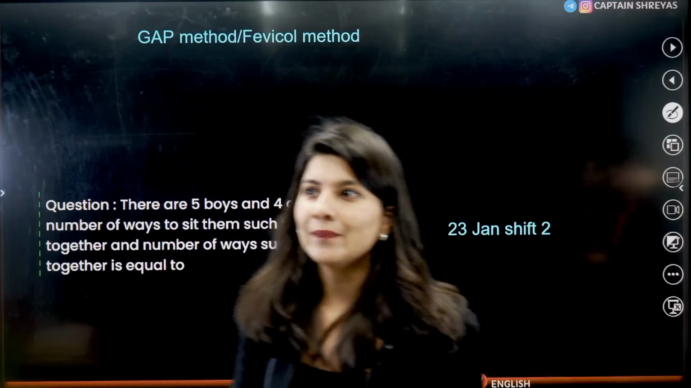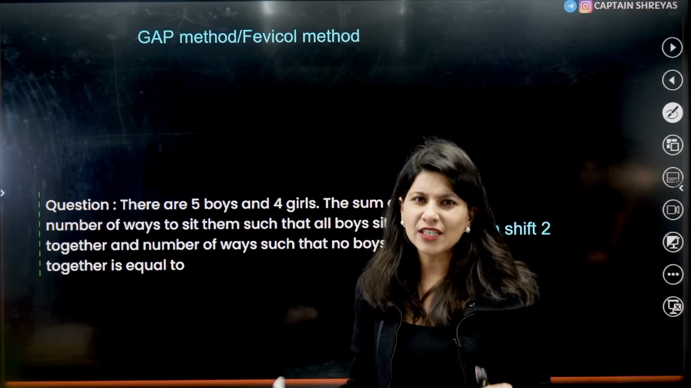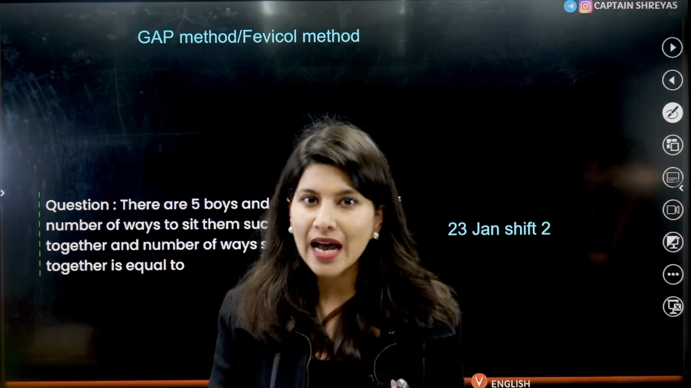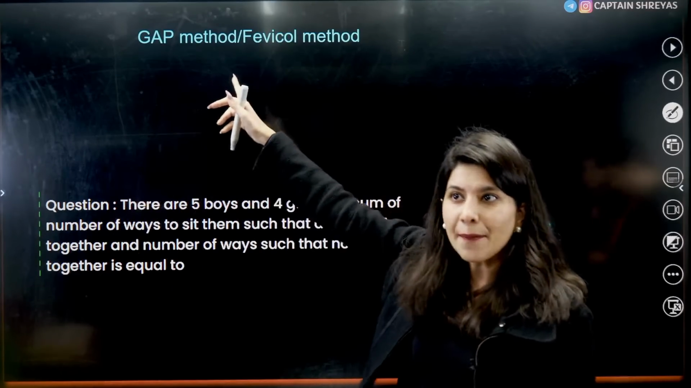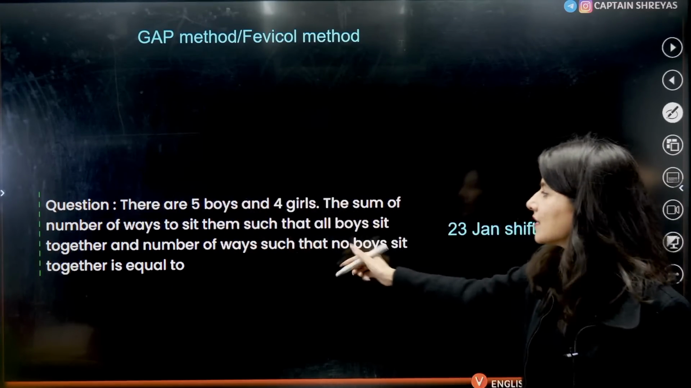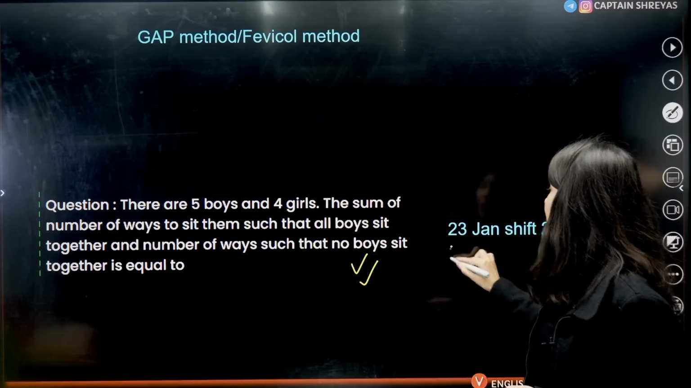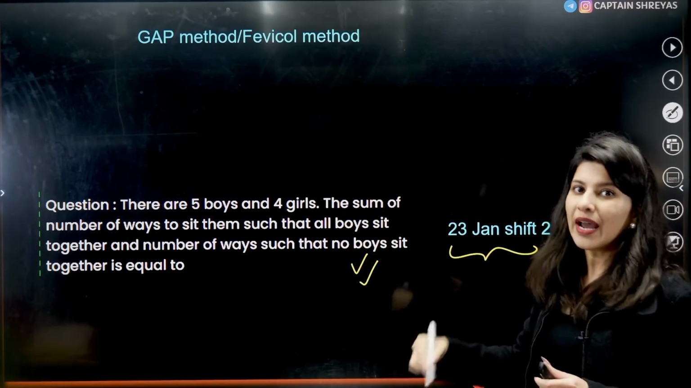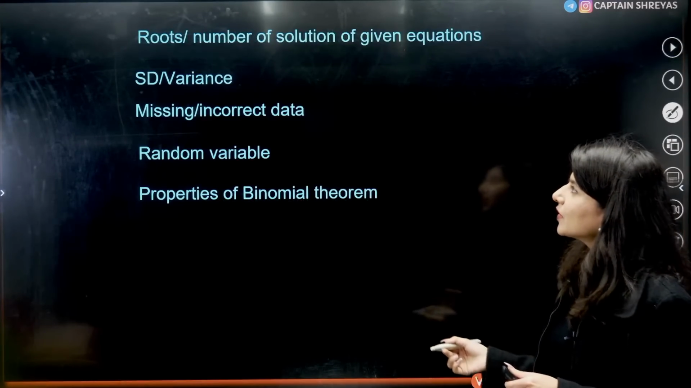Then from permutation and combination, quite distributed topics were asked, but again a predictable model: gap method or Fevicol method. Here is a glimpse of that particular question, 23 January shift 2, and some more questions were asked from this thing.